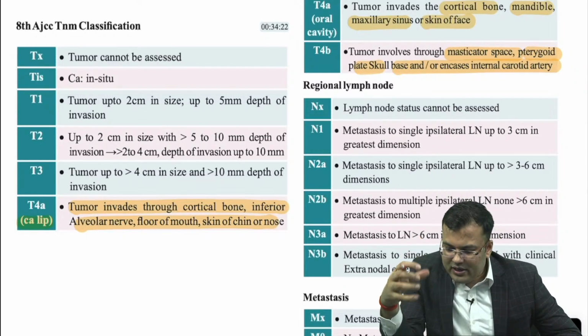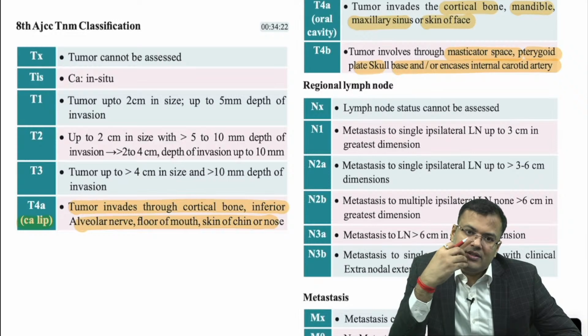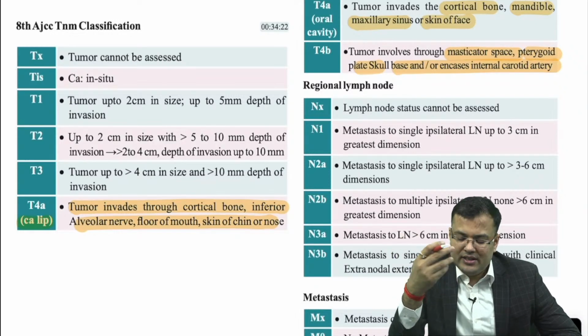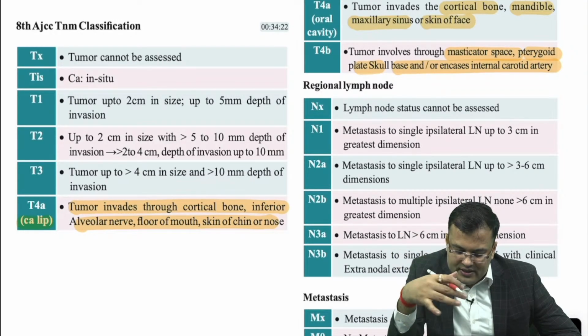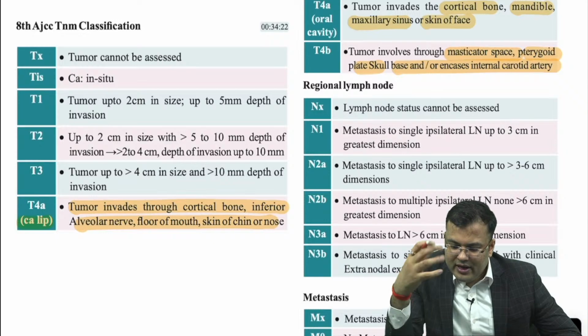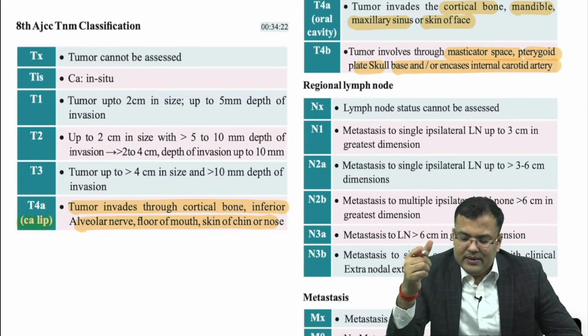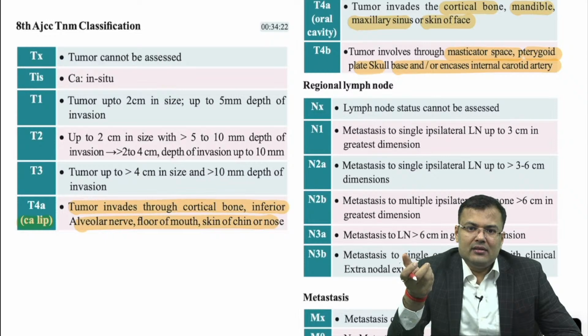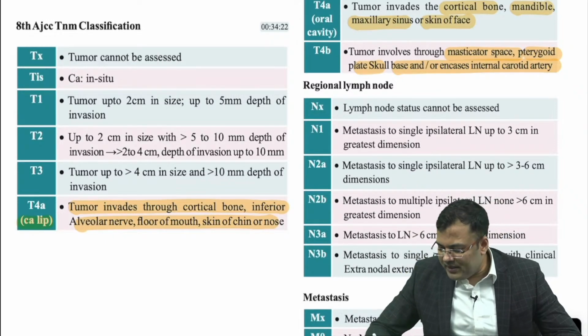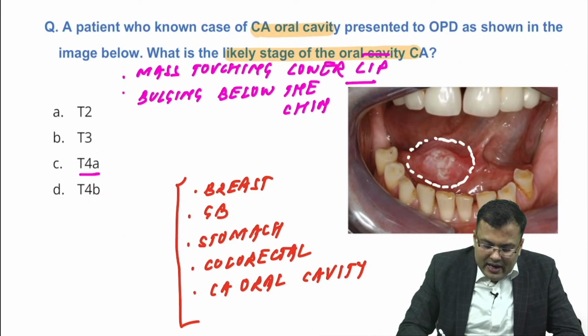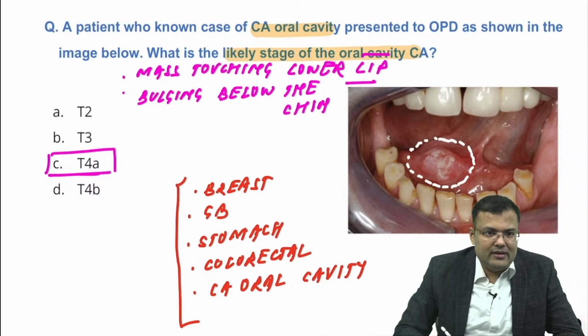In T4A, cortical bone, maxillary sinus, skin of face, you are saying that chin is involved. Clear? So if these structures are involved, it is T4A, and whenever masticator space, pterygoid plate, skull base is involved, or it is going to encase the internal carotid artery, that is T4B. So what is the correct answer as per the information provided in this question?